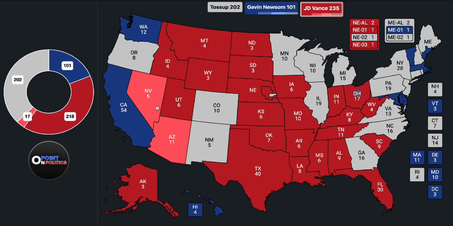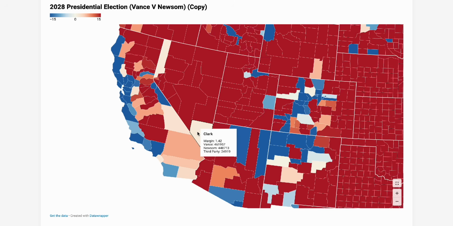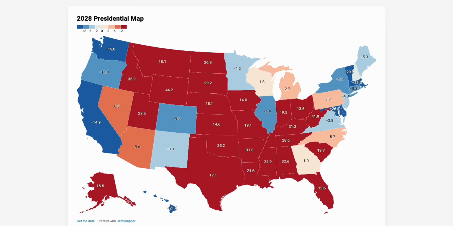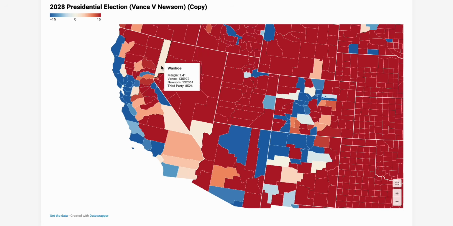But Gavin Newsom's turnout completely decreases in the state. And it has the majority of the votes in the state, by the way. Like literally most of the state vote comes from here. And even Washoe County, if you look at Trump's vote totals here, you have 127,000. Vance actually does better in Washoe County. He ends up getting about 135,000 votes in this projection.